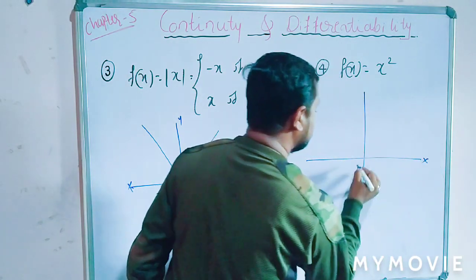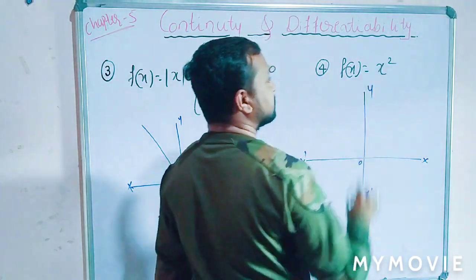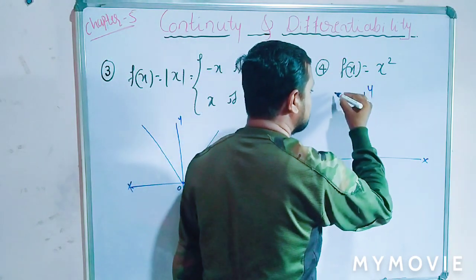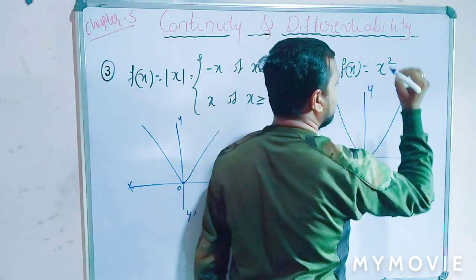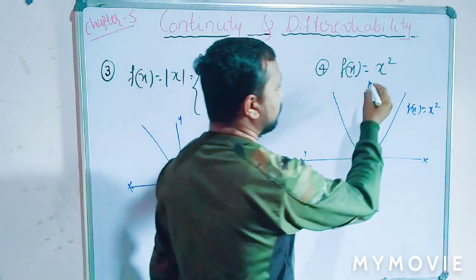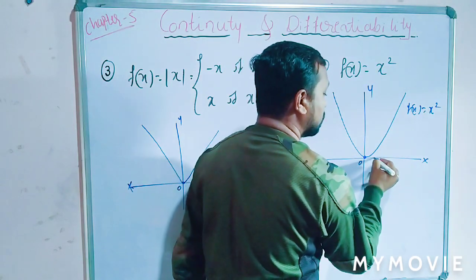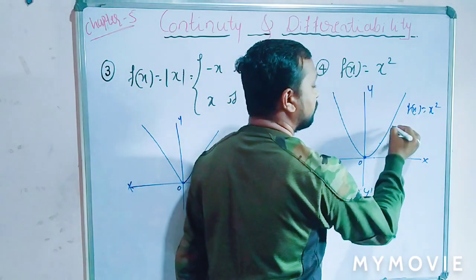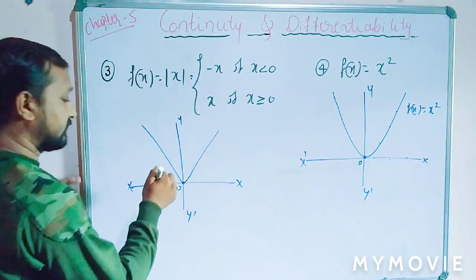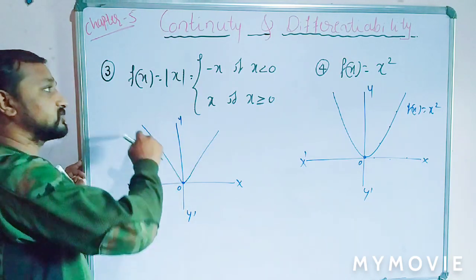Again, for this function, we already know this is x, 0, x dash, y, y dash. So the graph of this function is a parabola along the y axis. This is the graph of f of x is equal to x square. We put x equal to 0, then f of x equal to 0. Put x equal to 1, then f of x is 1; 2, 4; 3, 9, continuously. Same as here, we can put x equal to -1, -2, -3, and so on.